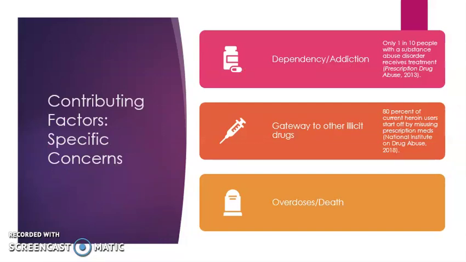Specific concerns with this population. The first would be developing dependency and/or addiction. This is a problem, especially considering that only 1 in 10 people with a substance abuse disorder receive treatment. This can lead to my other main concern, which is that misusing and abusing prescription medications can serve as a gateway to using other illicit drugs.